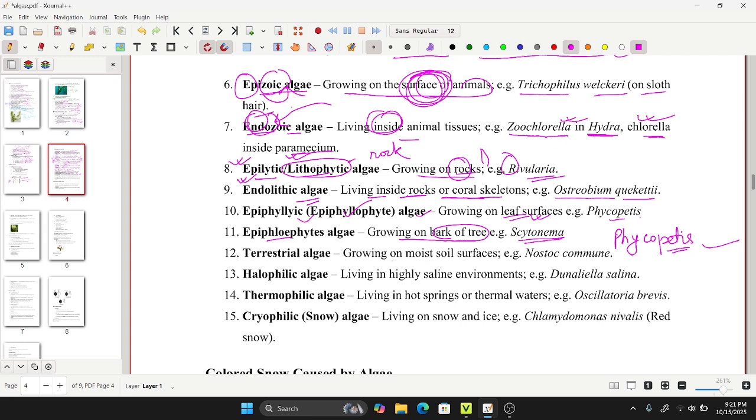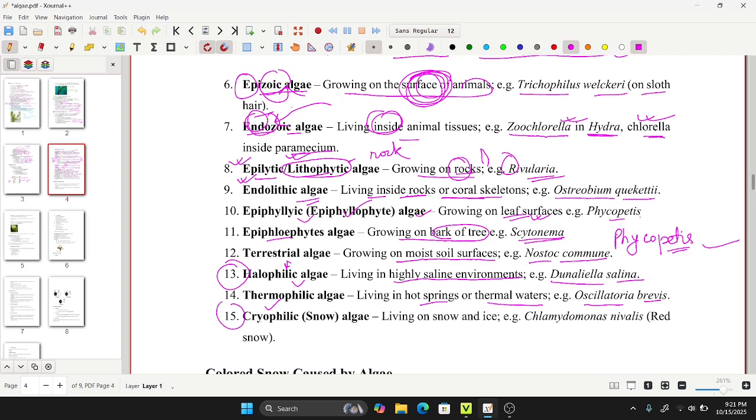Another is the terrestrial alga, which grows on the moist soil surface, that is Nostoc commune. Likewise, another is the halophilic. Halo means saline environments, salt loving, living in highly saline environments. You are very familiar with its example, Dunaliella salina. Another is the thermophilic alga. Thermo means hot areas, living in hot springs or thermal waters. A common example is Oscillatoria brevis.